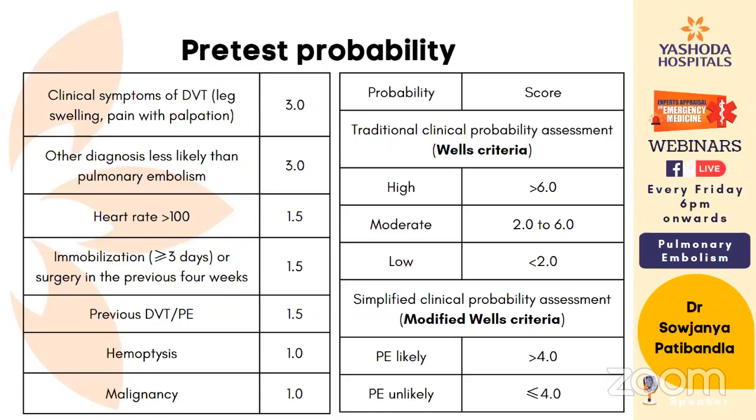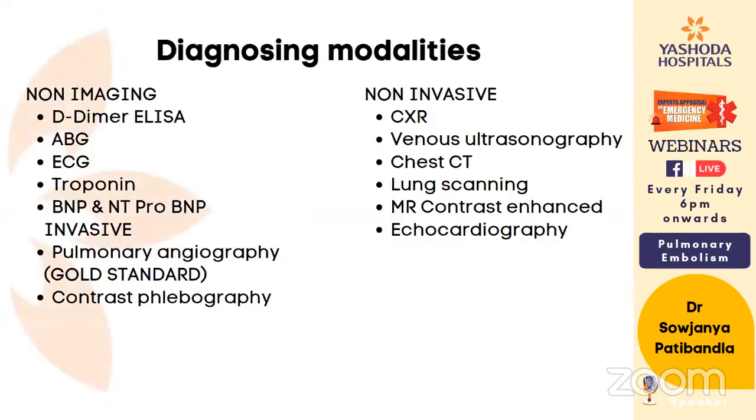The other thing is VQ scan. We call it the gold standard for diagnosing pulmonary embolism. In this, we will give a radioactive substance to be inhaled into the air spaces of the lung, and simultaneously we give a radioactive substance injected into the vein. So when these two interact, in normal lungs, they look absolutely fine. When there is a mismatch, you may not be able to see the lung contour properly. So this is what will help us to identify the